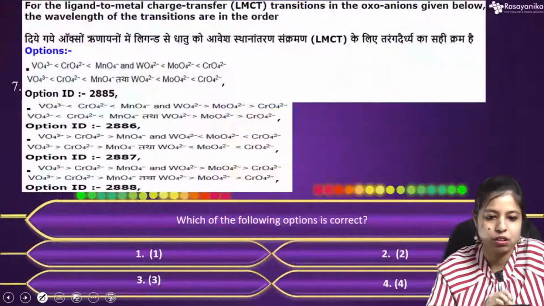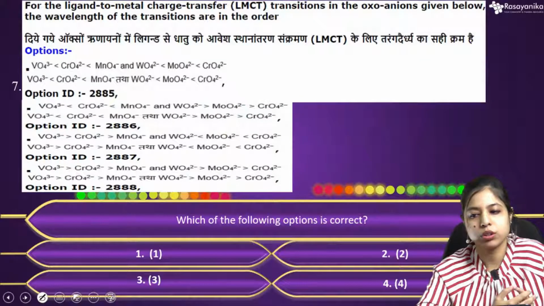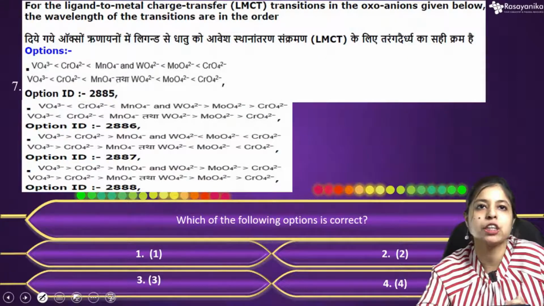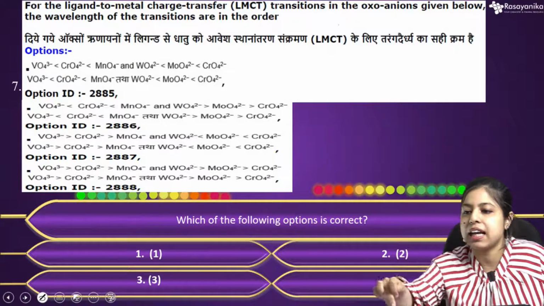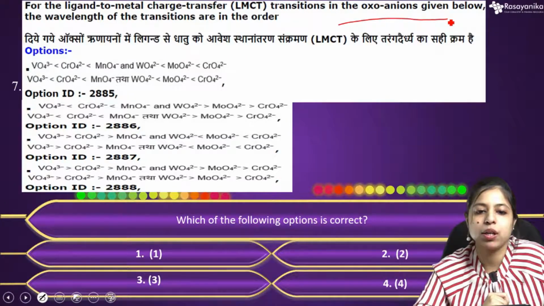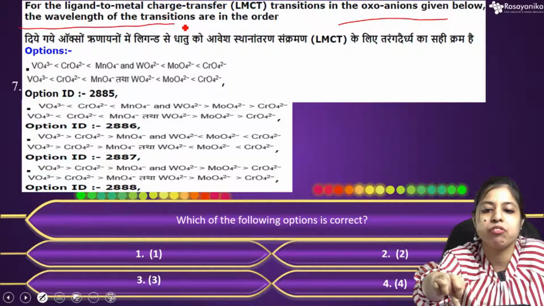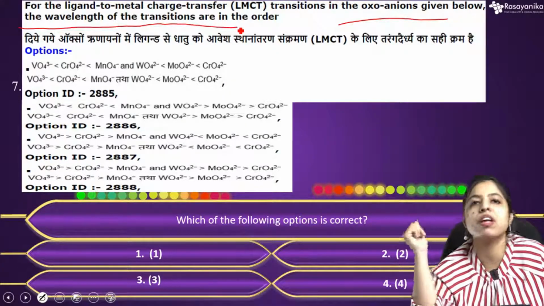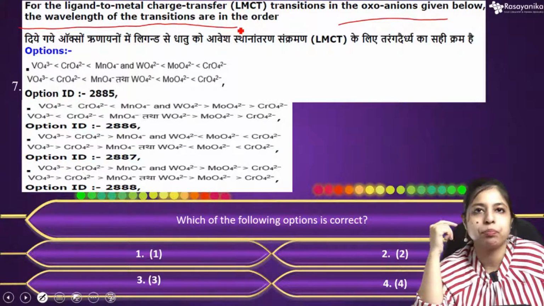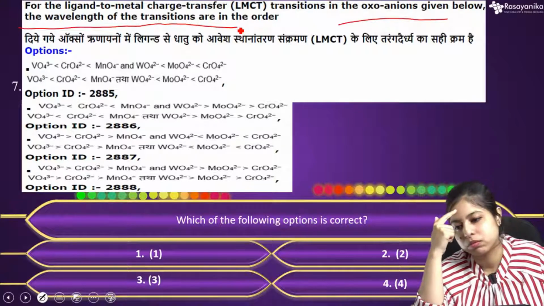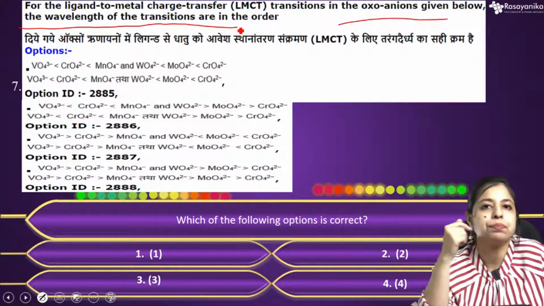Our next question is also from your coordination chemistry. The question was: for the ligand to metal charge transfer, that is LMCT transition, in the oxoanions given below, the wavelengths of the transitions are in which order? What would be the correct option? Would you like to answer?